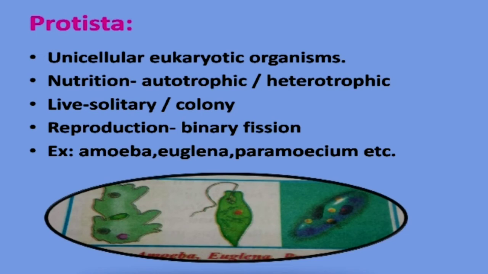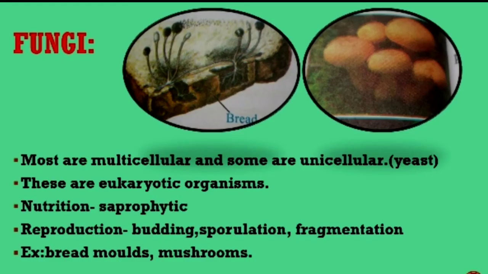Coming to the fungi, you know that bread molds are included, and these are microscopic organisms, but we can directly see mushrooms. Fungi are multicellular, but yeast-like microorganisms are unicellular, and these are also eukaryotic organisms.